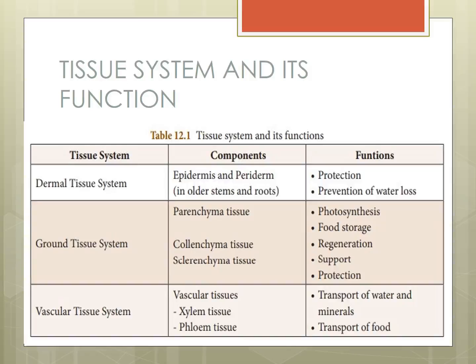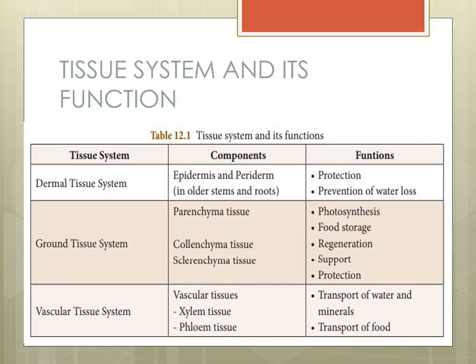What is the function of the epidermal tissue system? Protection, protecting the tissue, protecting the body. Prevention of water loss. More water going out means the cell will get weak. All water going out means many problems. So the epidermal tissues prevent water loss.